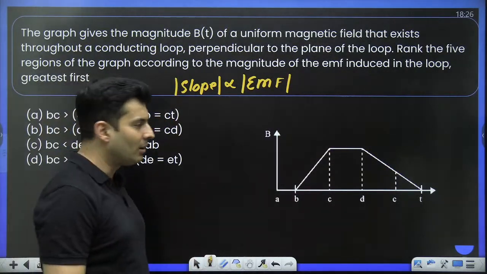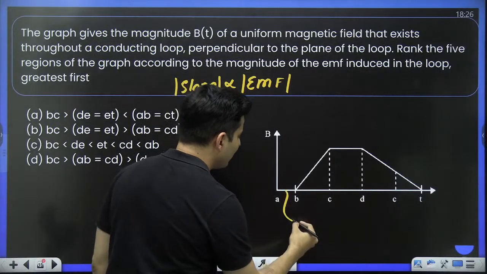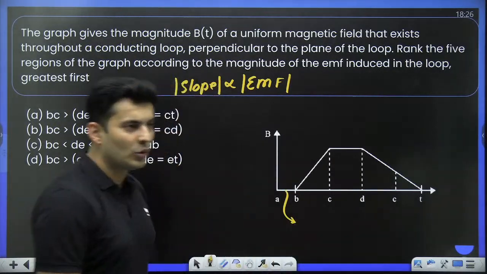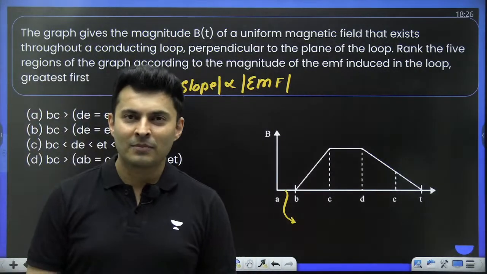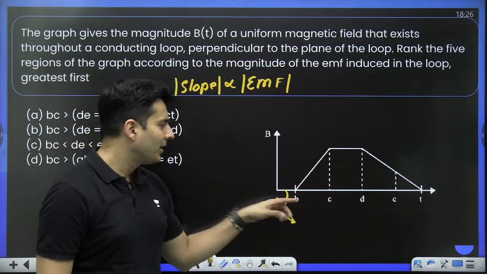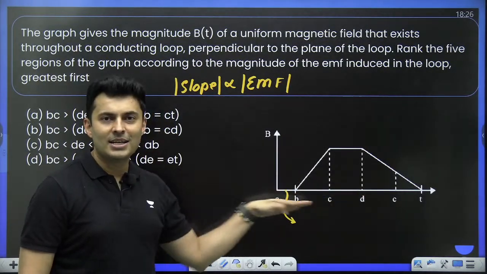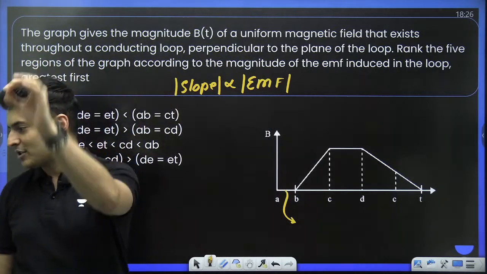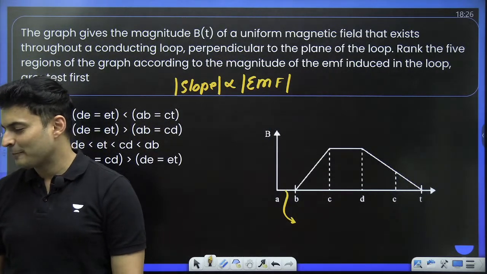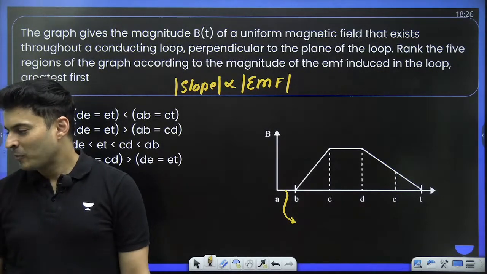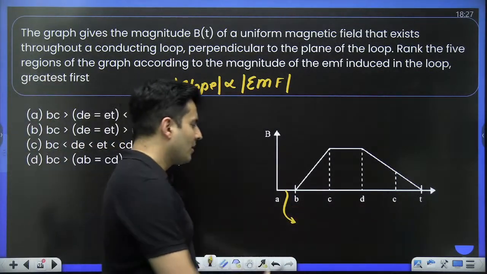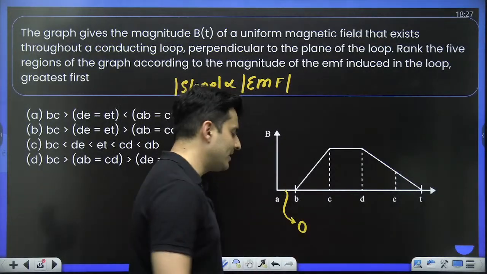Okay, so let's try to think about the slopes. What do you think is the slope in section AB? Post the answers in the chat box. A to B, what do you think is the slope? I think it is flat, it's straight. So what should be the slope? Shouldn't it be 0, my dear warriors? Don't you think the answer for the slope will be just a big fat 0?